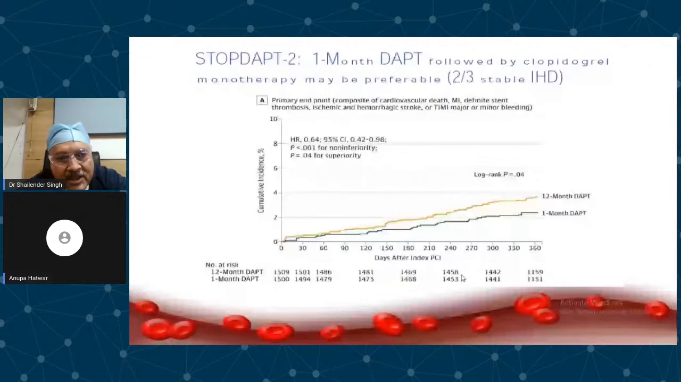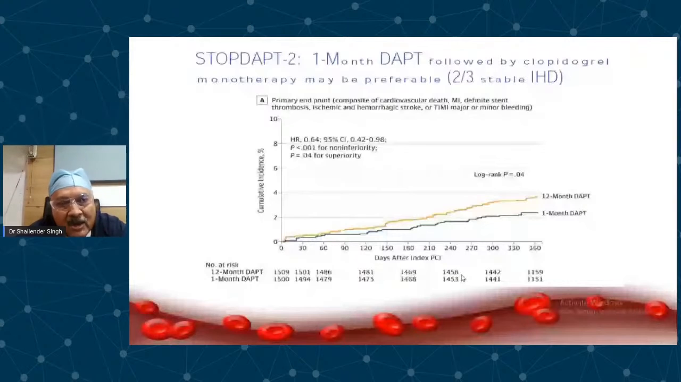Now, more and more evidence is coming that if you want to reduce bleeding risk in a patient on dual antiplatelet therapy, the first drug you should drop is aspirin, and P2Y12 should be continued. That will prevent ischemic events and also reduce bleeding risk.